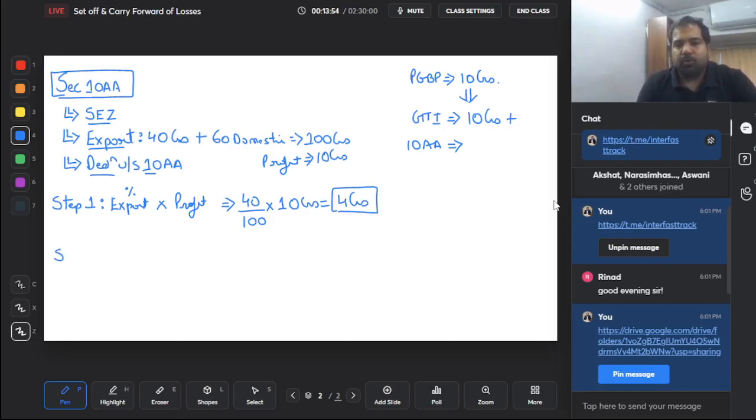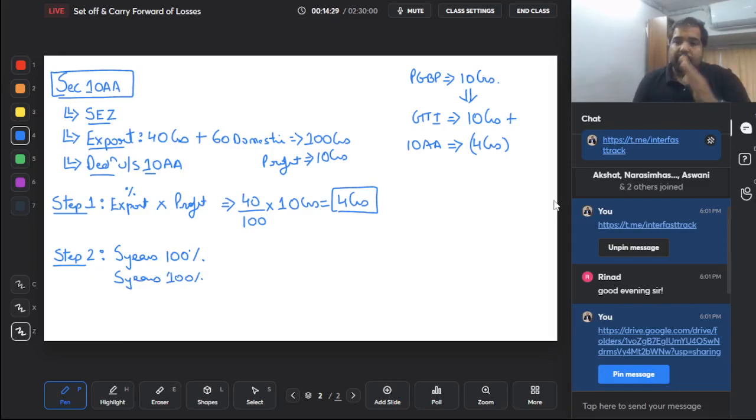And step 2, you have to decide which year are you in, because this benefit of this export profit deduction is given for 15 years. If you're in the first 5 years, you will get 100% of this. So assuming you're in the first 5 years, the year you start manufacturing or start taking this 10A benefit, then the entire 100% deduction you will get. So if your answer is 4 crores, 100%, that is 4 crores, you will get a deduction. In the next 5 years, again, you will get 100% of 4 crores only?